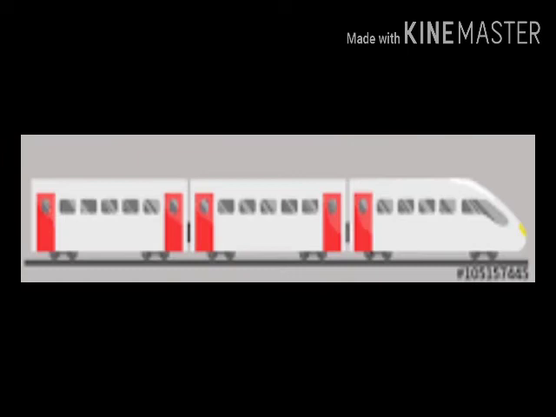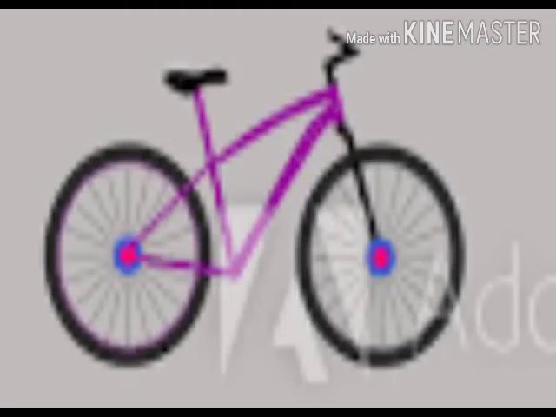It can be a bicycle also if it is very close by. So our mode of transport may be bicycle, scooter, car, bus, train, or maybe an aeroplane if you are going very far like Dubai, Gulf or anywhere.